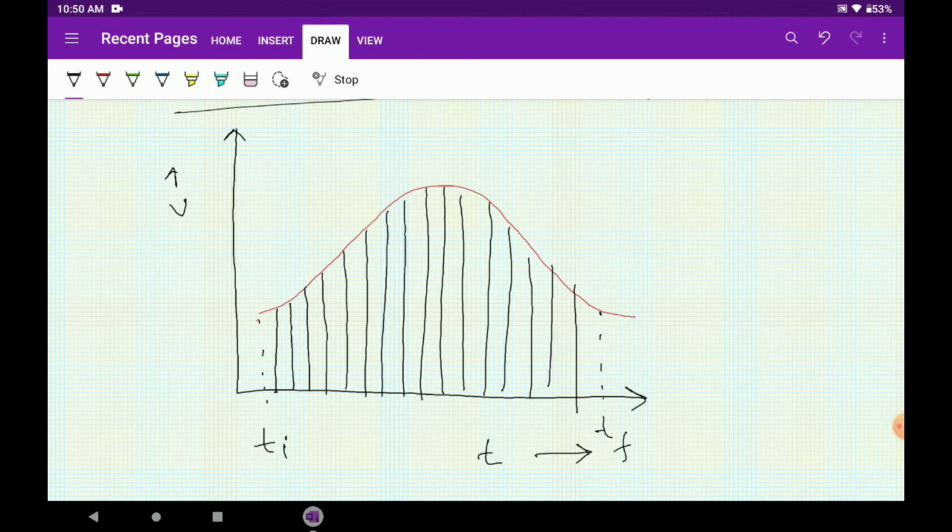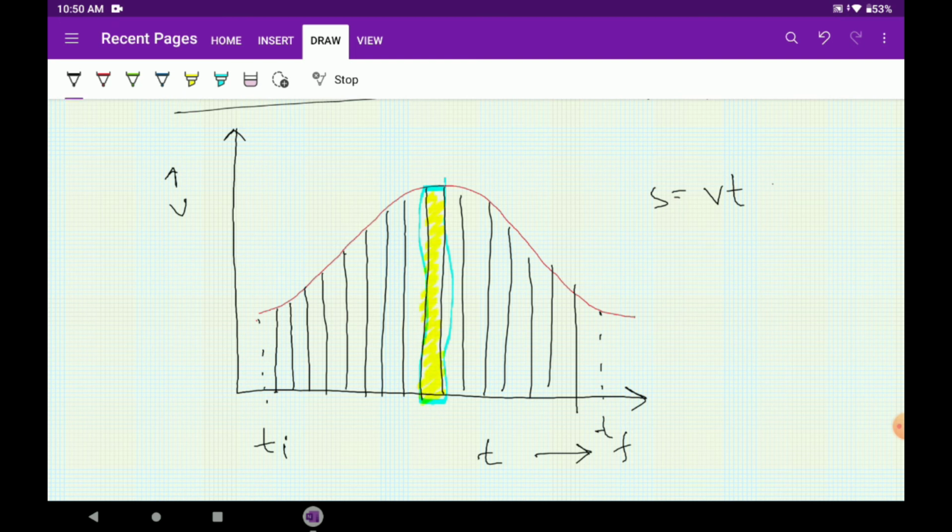So if I ask what is the total displacement of the body, how do we find displacement? S is not ut plus half at square. Here we are considering a velocity, so it is vt, simply velocity into time, if the velocity is constant. You can take all these small portions, and if you continue dividing them, each of them becomes a rectangle. If you go on dividing them into smaller divisions of time, they will ultimately form this rectangle type of intervals.